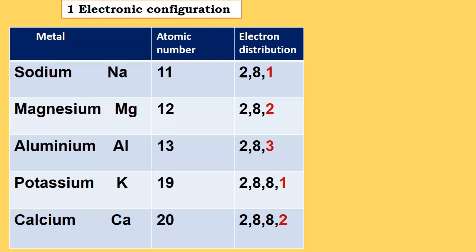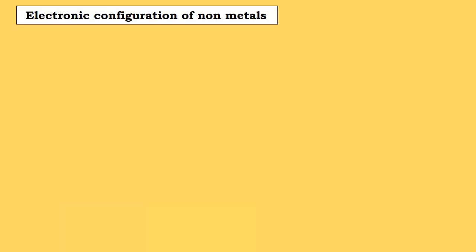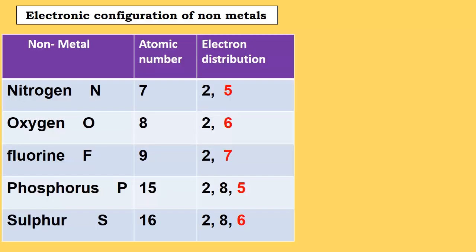So here we can see that in their outermost orbit, they have either 1, 2 or 3 electrons. So metals have up to 3 electrons in their outermost orbit. Now let's see the electronic configuration of non-metals.